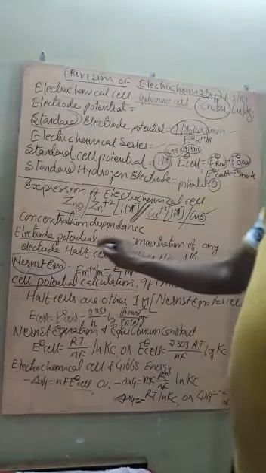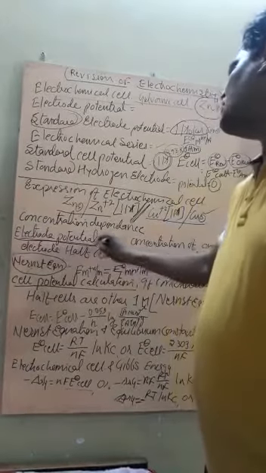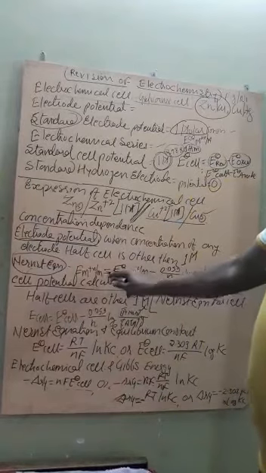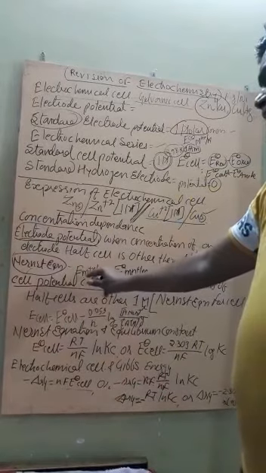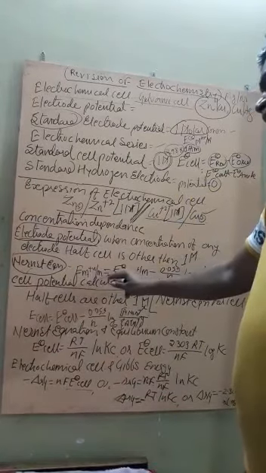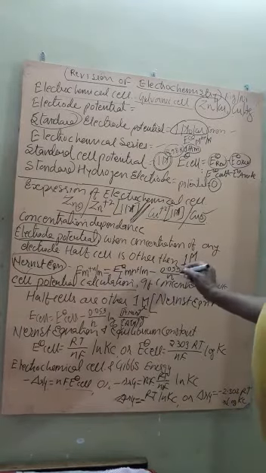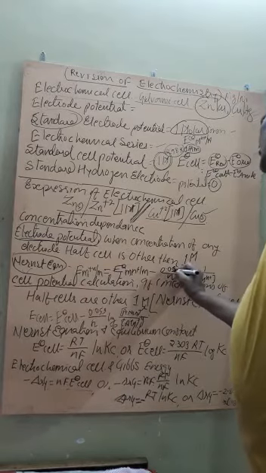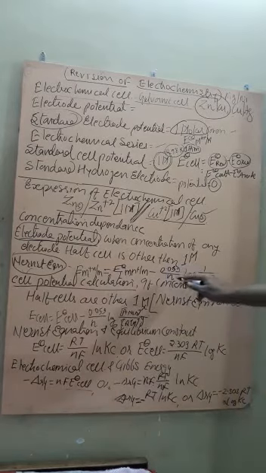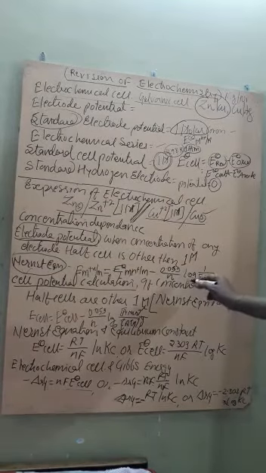The Nernst equation for a single electrode is written as: E non-standard potential is equal to E standard potential minus 0.059 divided by n log 1 upon M n+ cation. Here n is the number of electrons participating.